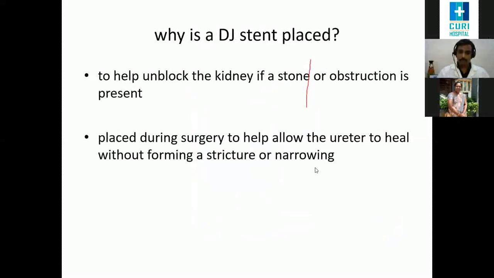Why is the DJ stent used? It helps in unblocking the kidney if a stone or an obstruction is found in the ureter, and occasionally it's done following a procedure, either a pyeloplasty or a stone procedure like a percutaneous nephrolithotomy or a ureterorenoscopy.